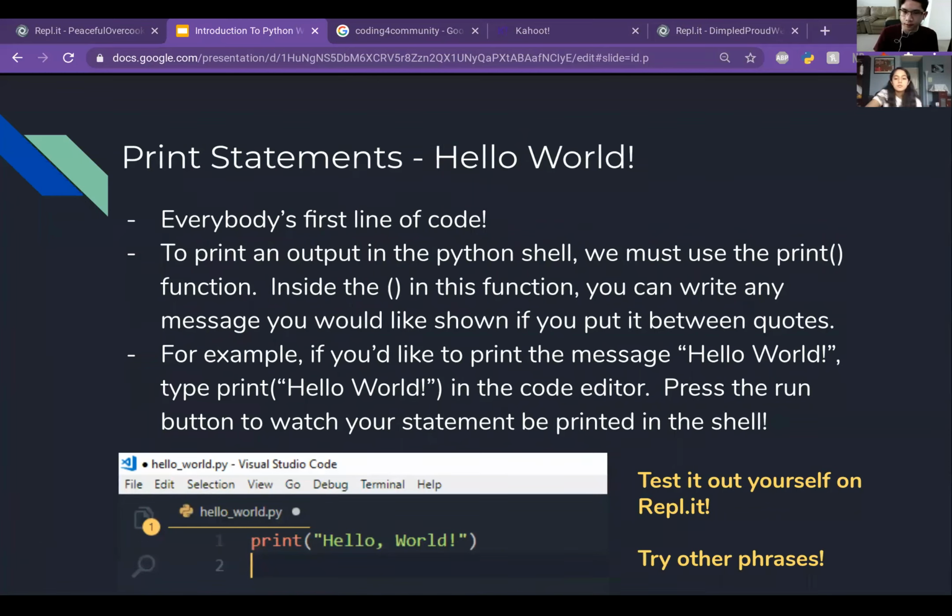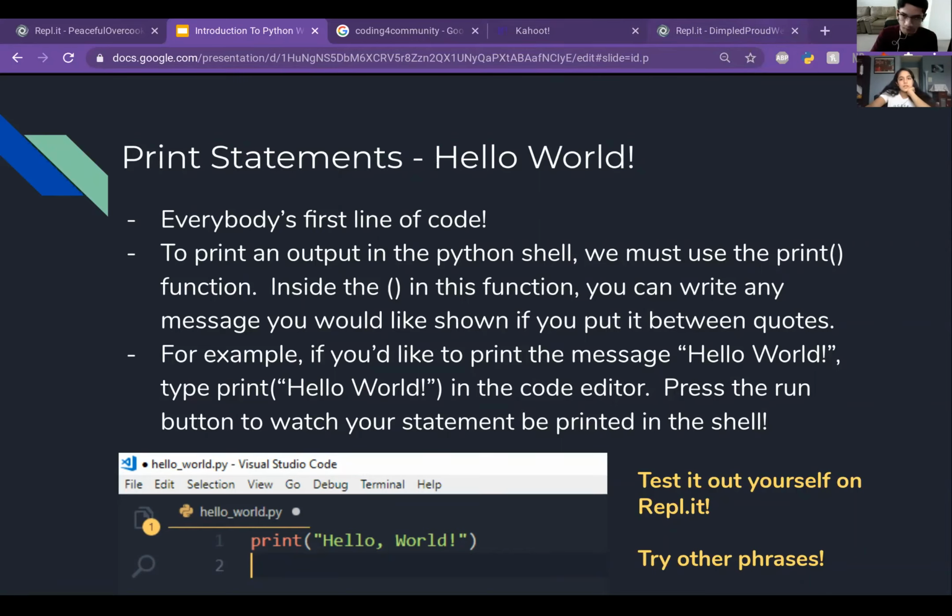All right, now we're going to actually get into the programming aspects of Python. The print statement is every programmer's first line of code, and it prints an output in the Python shell. Inside of the print statement, you can write any message you would like shown as long as you put the message in between quotes. For example, if you'd like to print the message hello world, you would just type print and then hello world within the quotations in the code editor. Then you would press the run button if you're going on Replit to watch your statement be printed in the shell. If you want, you could go ahead and go on Replit right now and try other phrases as well.